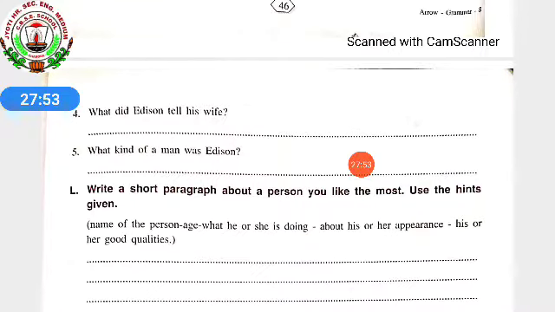Okay. So what you have to do is, first of all, you'll be writing the name of the person. It should be in a paragraph. Don't write in points. Okay. So you have to write the name of the person, age of the person, what that person, he or she, whoever that person is, is doing, means what job they are doing. Okay. About that person's appearance, means how they look, how they wear their dresses, how you find that person look-wise. His or her good qualities, whatever qualities that person has, that person's good qualities.